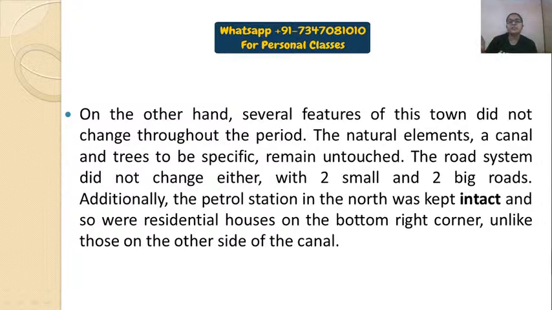So what has not been changed? You can see that the canal, then the trees have remained untouched, and second thing was the road system, that is two small roads and two big roads were untouched. Then the petrol station was kept intact, and the fourth one is the residential houses on the bottom right corner. Okay, fine guys.